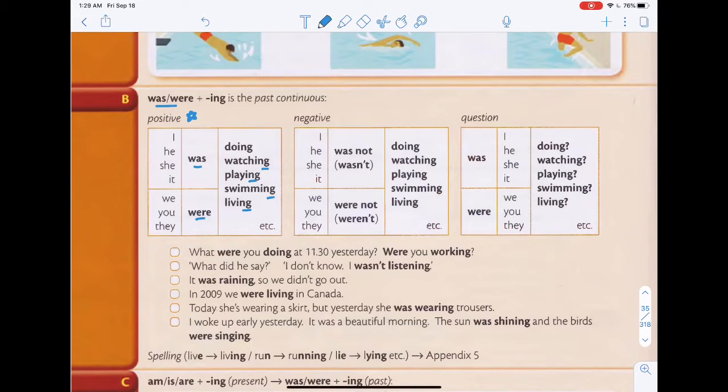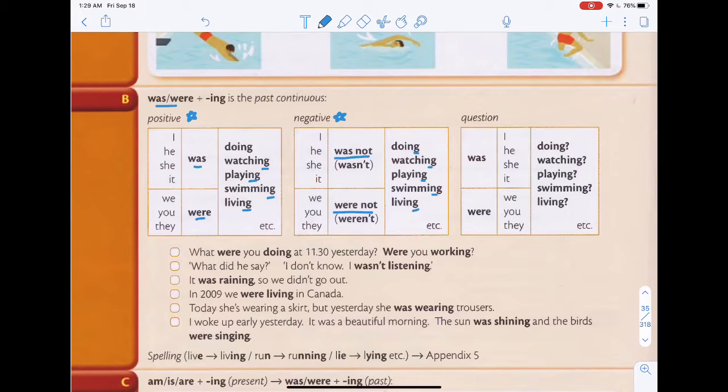Okay, this is for the positive. And now for the negative, it's simply I, he, she, it would be was not. We, you, they will be were not. So it will be wasn't and weren't. And then you have the verbs with the ing. And that will be negative.